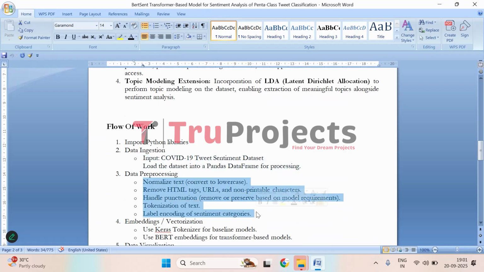Then comes data pre-processing. The text data is cleaned and normalized to improve model performance. This includes converting text data to lowercase, removing HTML tags, URLs, and non-printable characters. Punctuations are handled according to the model requirements. Tokenization breaks the text into individual words, and sentiment labels are encoded numerically for model training.